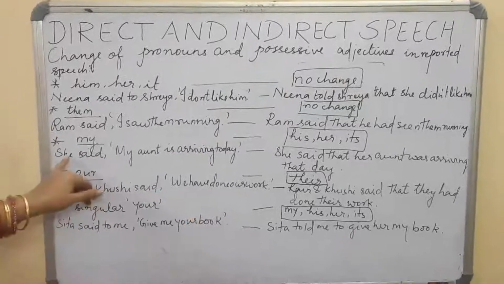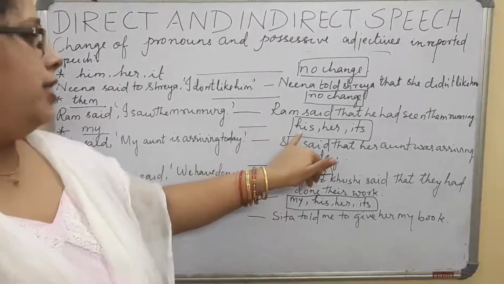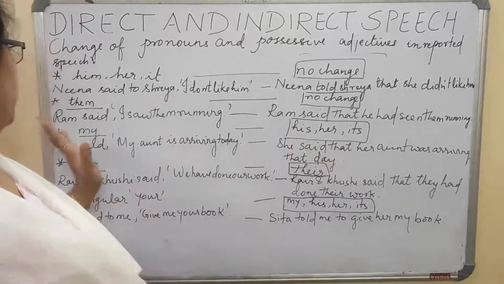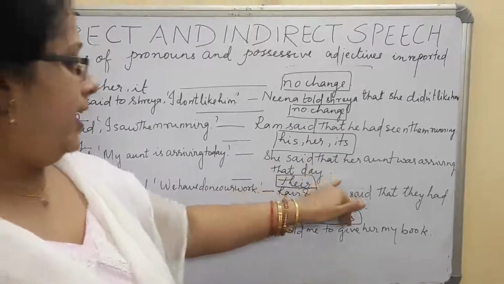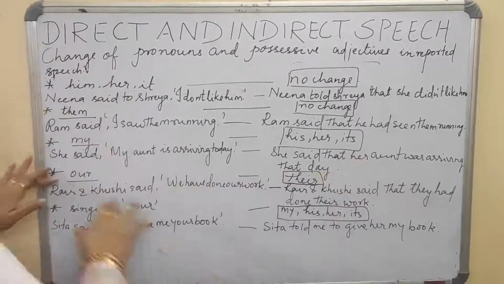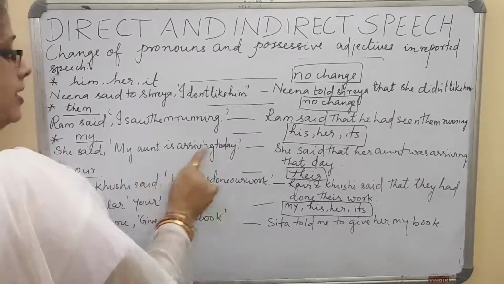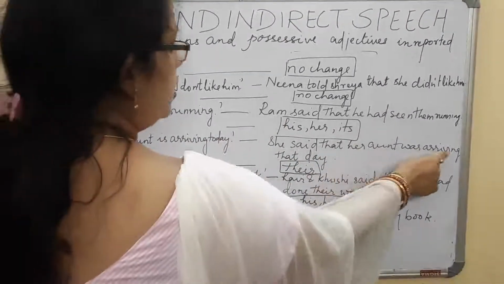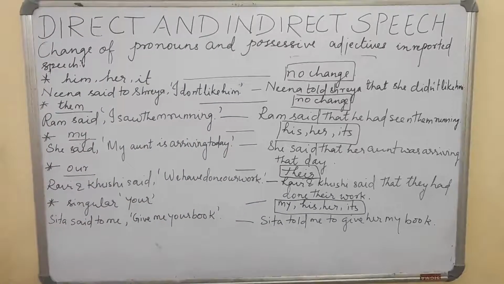Next, "my." She said, "My aunt is arriving today." Changing is his, her or its. When the word "my" comes, we change it into his, her or its. She said that her aunt. You see here, "she said" and "she said that." "My" becomes "her." "Aunt is arriving" becomes "aunt was arriving." "Today" becomes "that day." These are also the changes to be considered.